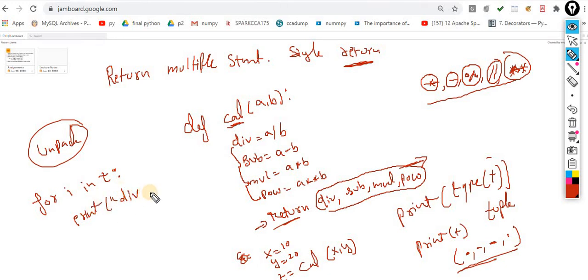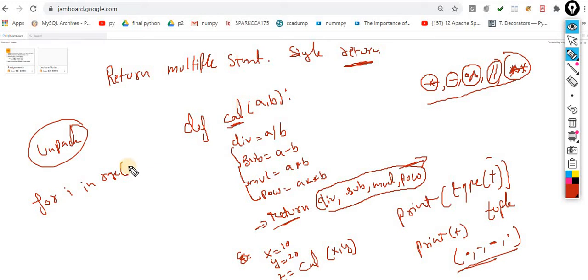Division is, let's suppose the division is your i. In the second iteration, this is not an appropriate way. This would not give you the exact result you are looking for. Using range is again not going to work over here.